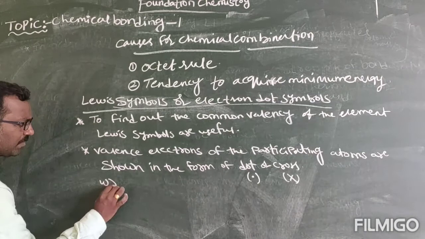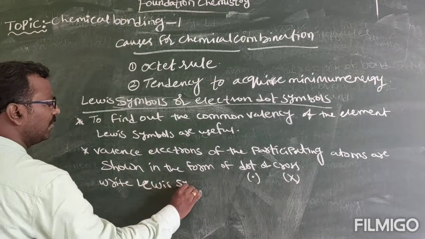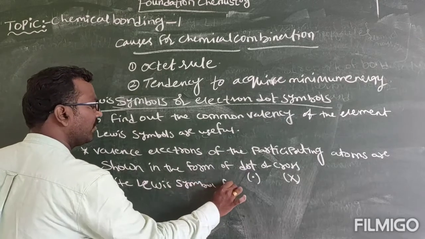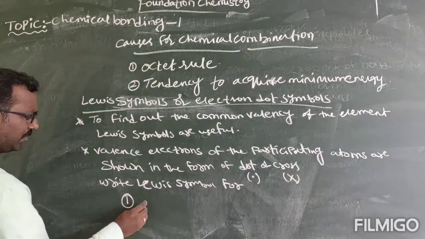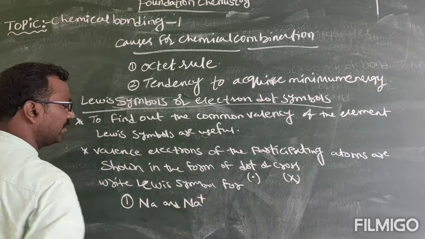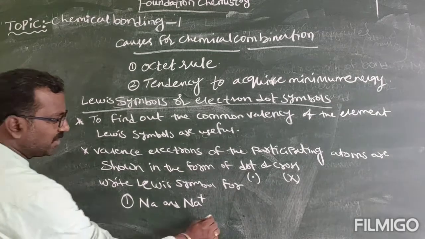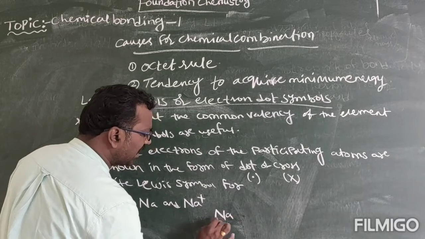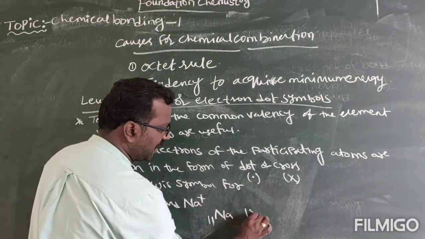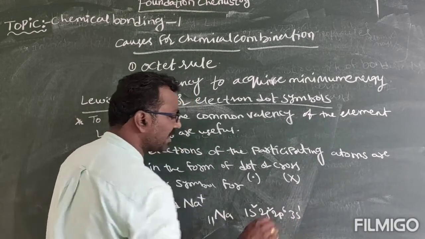Write the Lewis symbol for Na and Na plus. How will you write this? Sodium atomic number is 11. So we write 1s2, 2s2, 2p6 and 3s1.